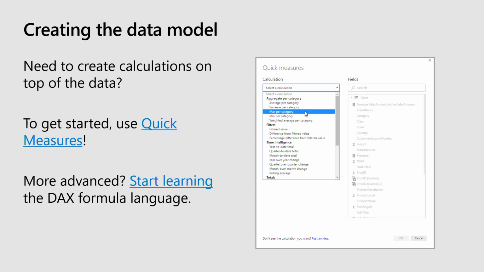I didn't show you this, but whenever I use that quick measure to do that division, it actually adds the field to your model, and when you click on it, you can see the DAX that we generated to build out that new measure you added. So you can actually learn from us. You can see how we're building out these different fields in the most optimized way and improve your knowledge of DAX in the process.